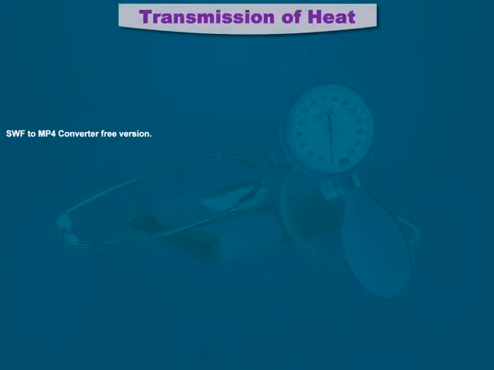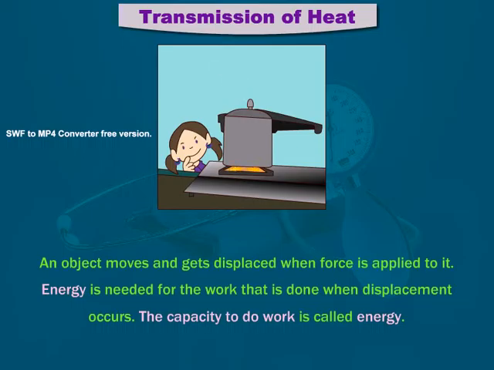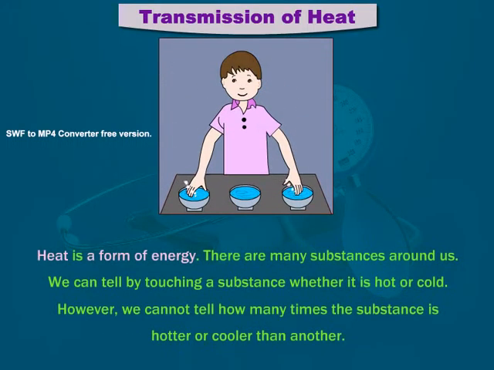Transmission of heat. An object moves and gets displaced when force is applied to it. Energy is needed for the work that is done when displacement occurs. The capacity to do work is called energy. Heat is a form of energy.